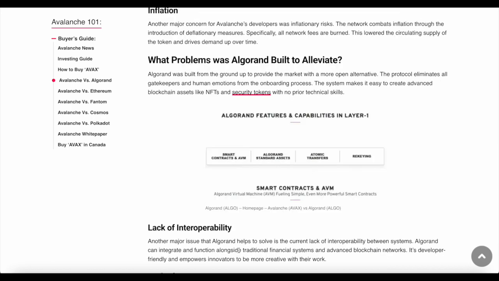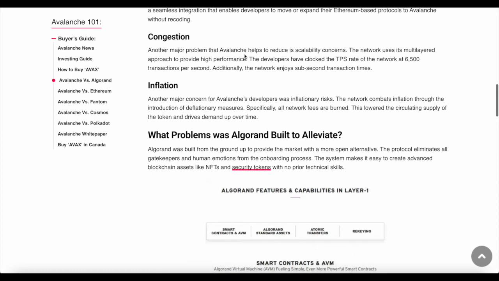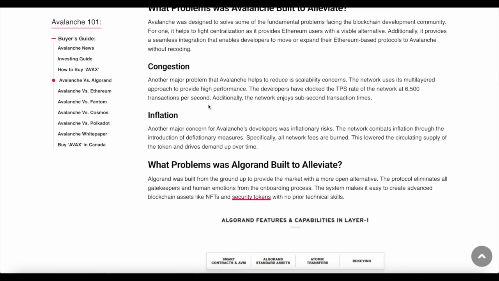Another major issue that Algorand helps to solve is the current lack of interoperability between systems. Algorand can integrate and function alongside traditional finance systems and advanced blockchain networks. It's developer friendly and it empowers innovators to be more creative with their work. So that's the lack of interoperability on the side of Algorand. Now, on the other hand, for Avalanche, it's congestion.